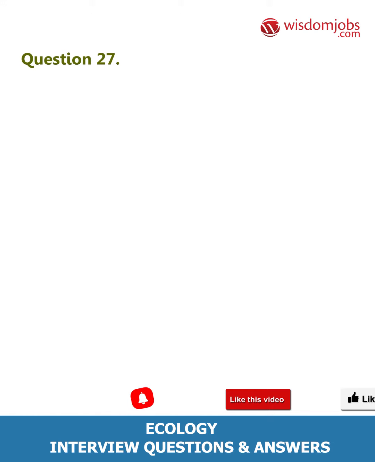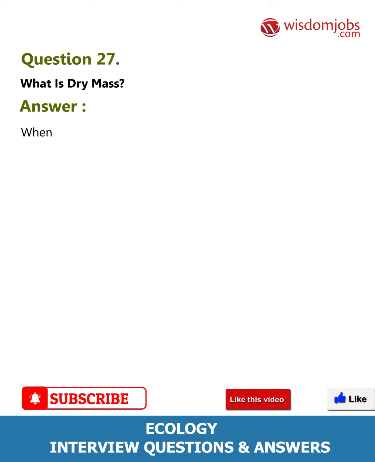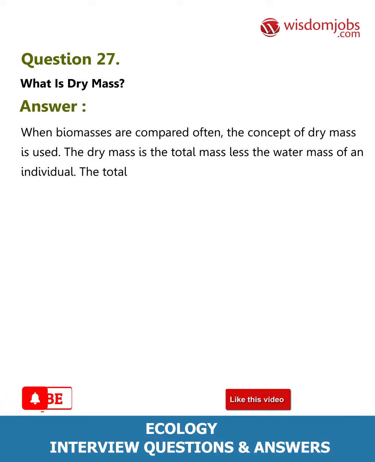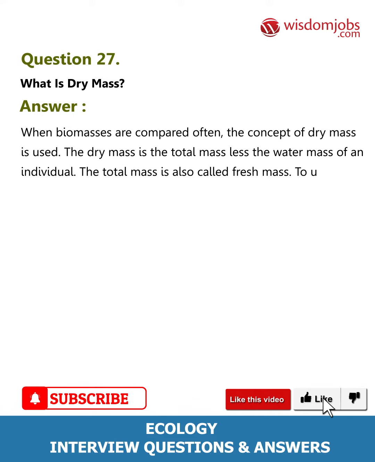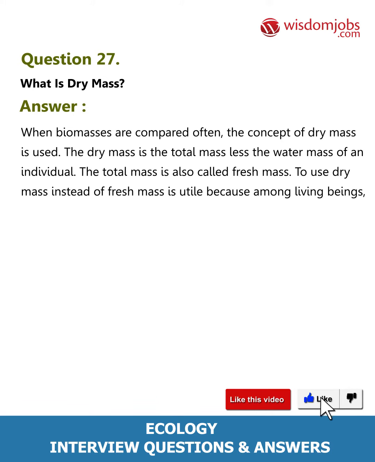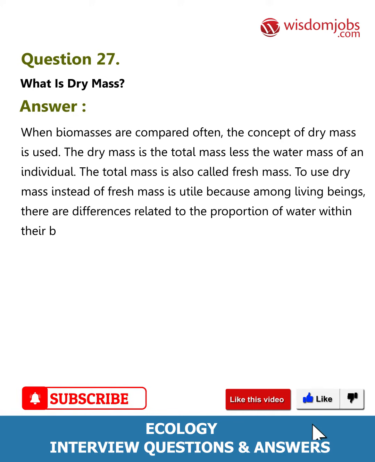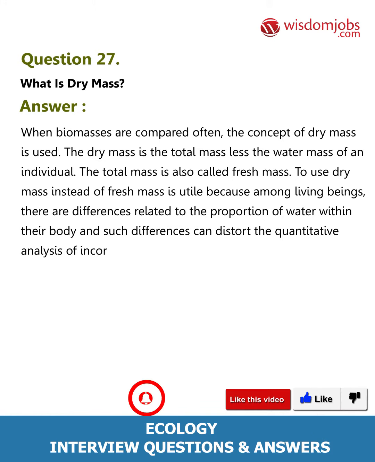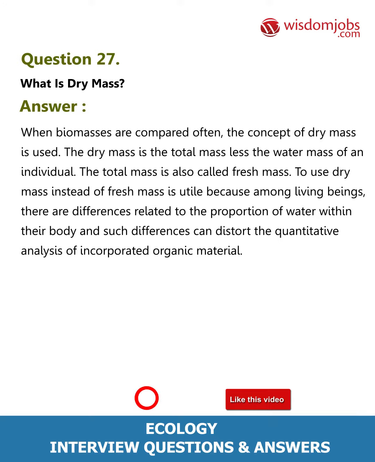Question 27. What is dry mass? Answer. When biomasses are compared often, the concept of dry mass is used. The dry mass is the total mass less the water mass of an individual. The total mass is also called fresh mass. To use dry mass instead of fresh mass is useful because among living beings, there are differences related to the proportion of water within their body, and such differences can distort the quantitative analysis of incorporated organic material.